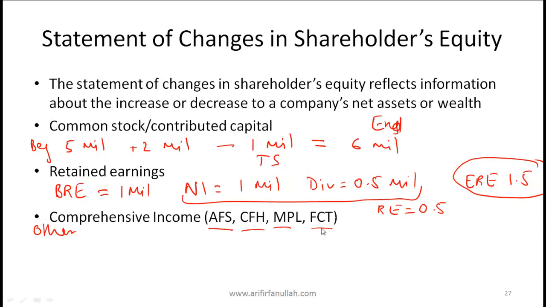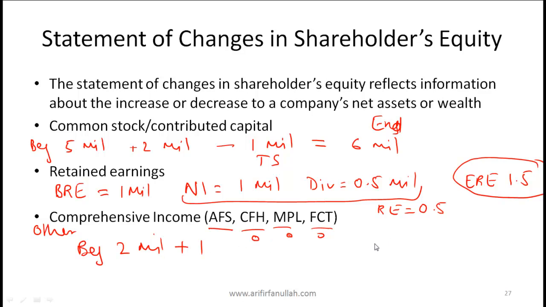So with other comprehensive income, say your beginning balance was 2 million, and then you look at the impact from each of these 4 categories. Let's say that from AFS you had other comprehensive income going up by 1 million, and let's say that for now there is no impact from these 3 other categories, then your ending comprehensive income would be 3 million.